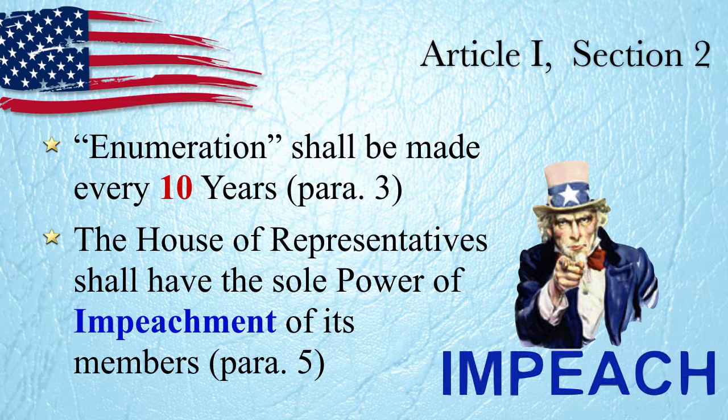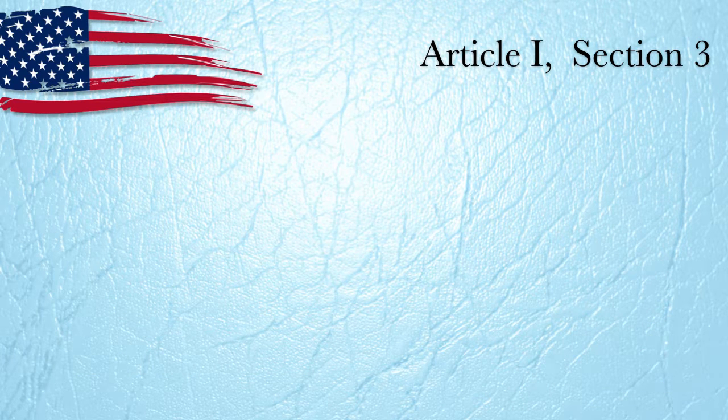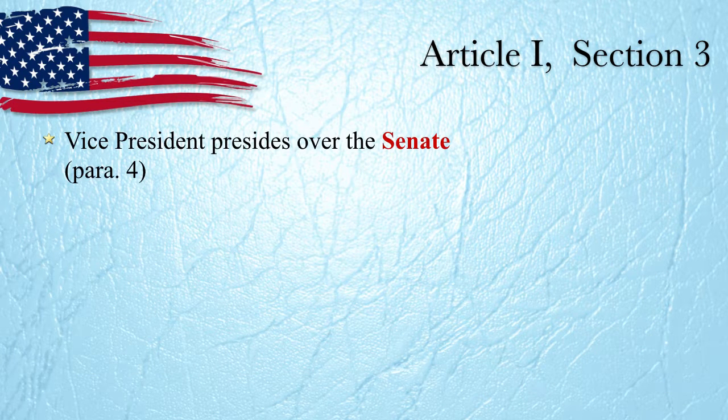But anyways, the House of Representatives has the sole power of its impeachment. This is in paragraph 5 of section 2. It says the House of Representatives shall choose their speaker and other officers and shall have the sole power of impeachment. This isn't talking about impeachment of the president. This is talking about impeachment of its own members. The House of Representatives can impeach its own members. We'll look later and see who has the power to impeach the president. And it's not the House of Representatives.